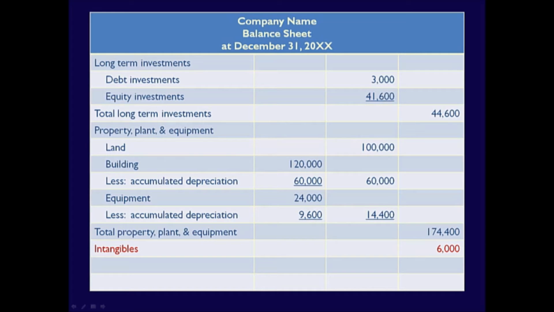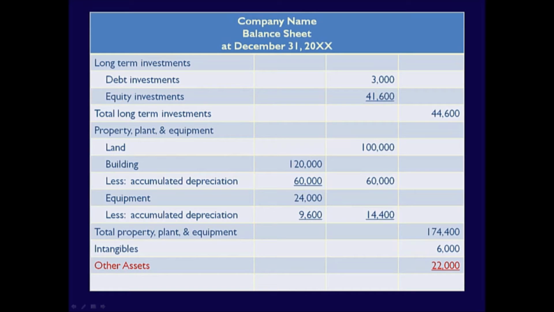Next, the total of all the intangibles are provided as one line item, again expanded upon in the notes to the financial statements. Finally, other assets, which are every single long-term asset which does not fall into the other subcategories. For instance, accounts receivable that are outstanding for 2 years would be included here, or 2 years of prepaid rent would be included in this catch-all subcategory of long-term assets.